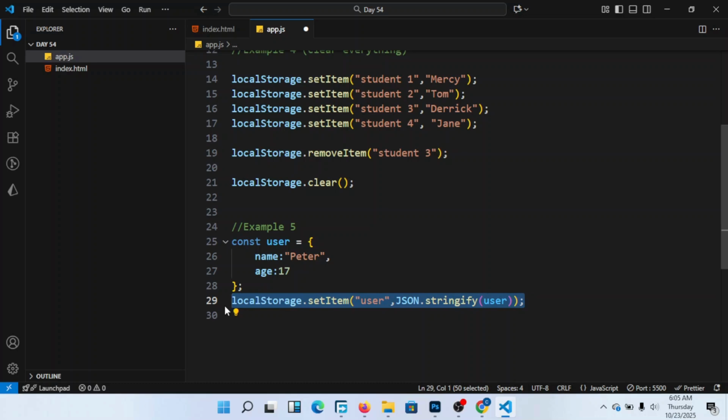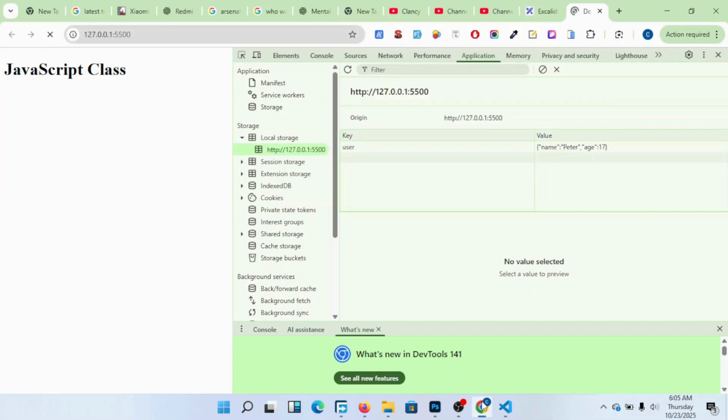Have you understood, members, very well? When you do like that, it stores it for me in the browser very well. And it is here: user, name, Peter, age. Are you seeing this, members?